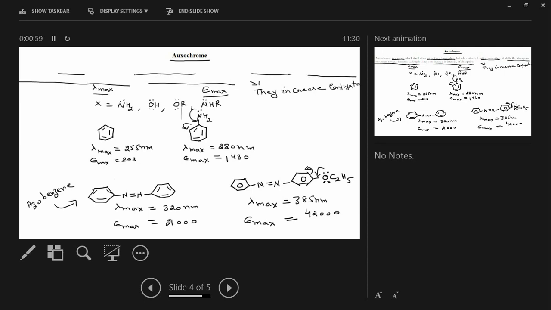Then we discussed the terms chromophore and auxochrome. A chromophore is any functional group or characteristic feature responsible for the absorption of UV visible radiation, and it absorbs by n to pi star or pi to pi star transitions, or a combination of both. An auxochrome is any group which, when attached to the chromophore, shifts its lambda max value towards the longer wavelength, and that happens by increasing conjugation. Thank you.